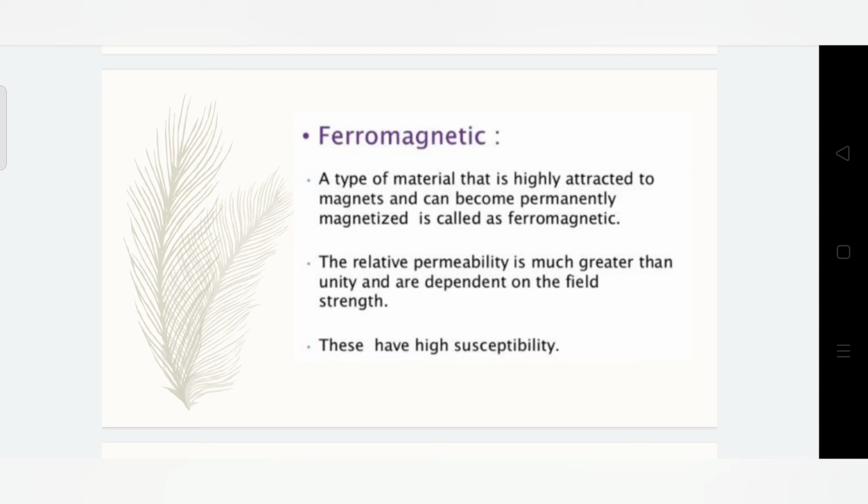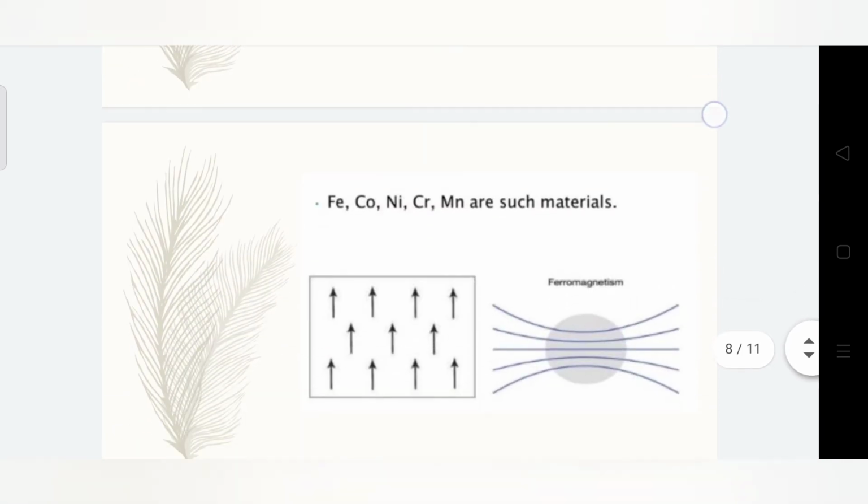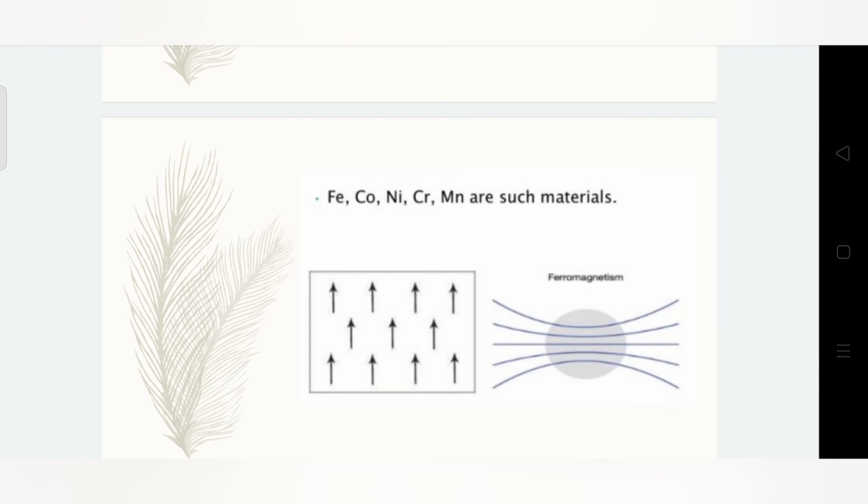Due to a special form of interaction called exchange coupling between adjacent atoms, even in the absence of an external applied field, it exhibits strong magnetization. They have high susceptibility. They lose their properties when temperature is raised. Some examples of ferromagnetic materials are iron, nickel, cobalt and such materials.